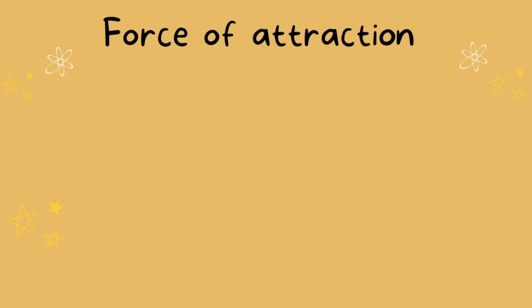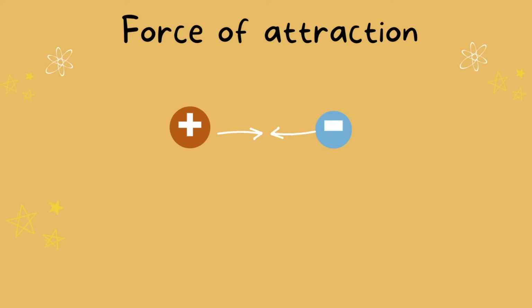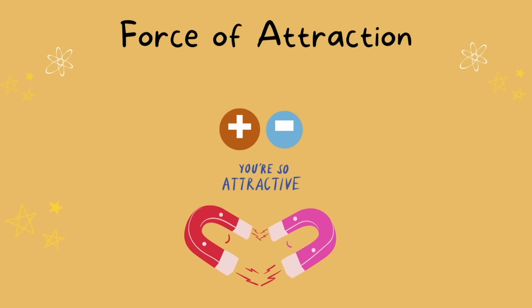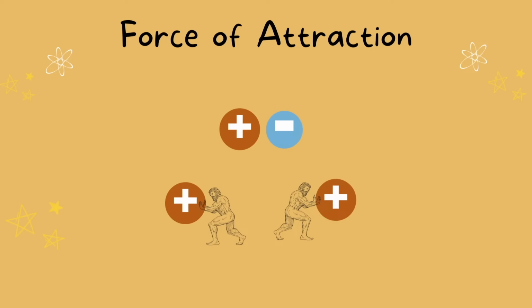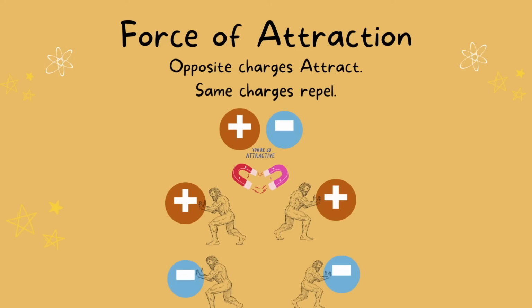Force of attraction is very strong between protons and electrons. However, the attraction between same charges is weak. So weak that in fact they repel each other. So positives with positives, they will repel each other. Negative with a negative will also repel each other.